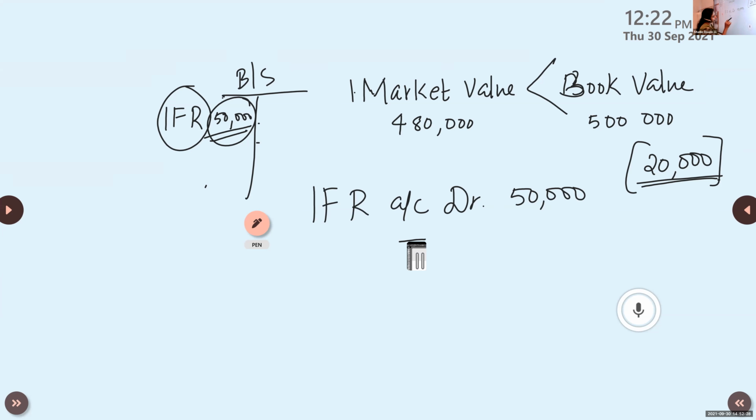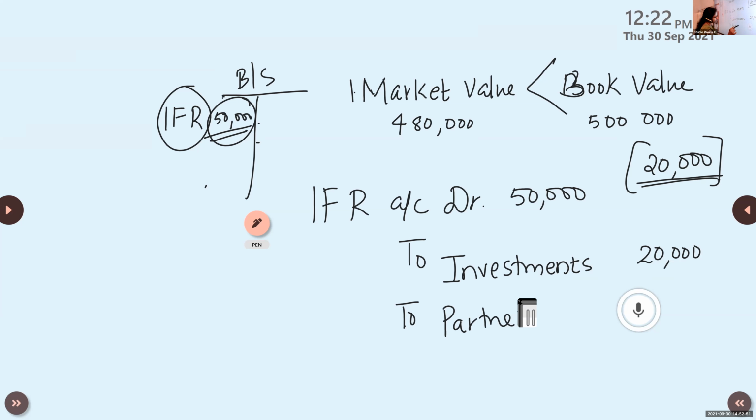To investments, 20,000 is taken, and the rest, to partners capital. So understand the logic. There is a reserve and there is a liability, so we are taking it from the reserve. Again, balance is there, so that balance is shared among the existing partners. Clear?